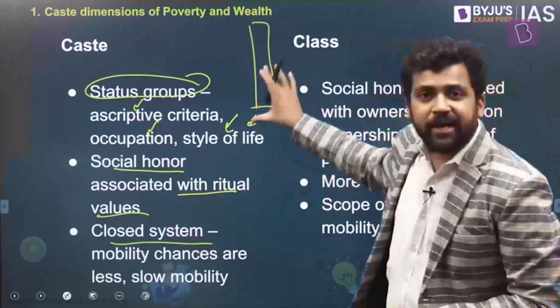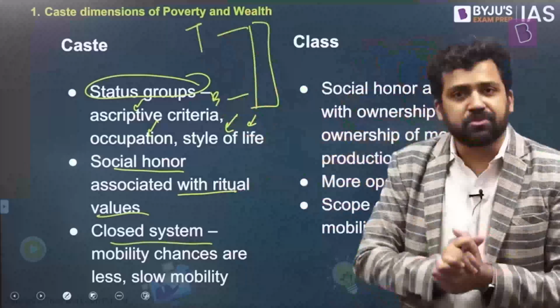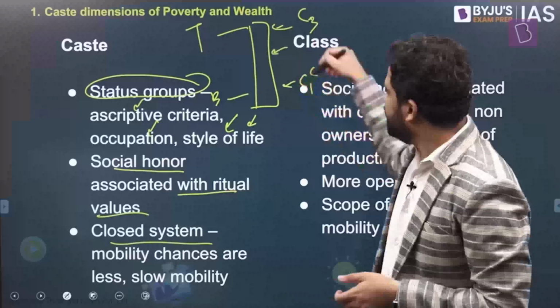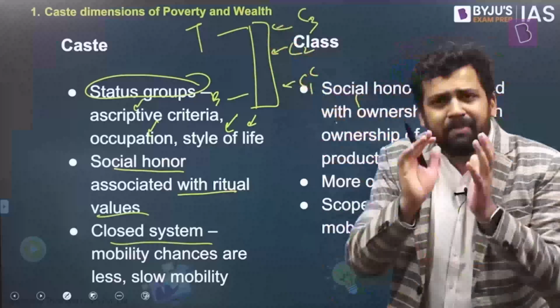Let's say this is society. This is the hierarchy. This is the top. You're at the bottom. So if a society is based on caste system, what will happen? You'll have certain castes here. You'll have certain castes here. C1, C2, C3, etc. But it is very difficult to change one's position from here to here. There will be massive resistance.